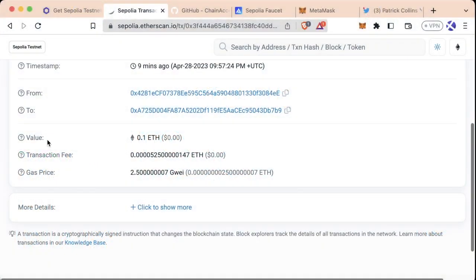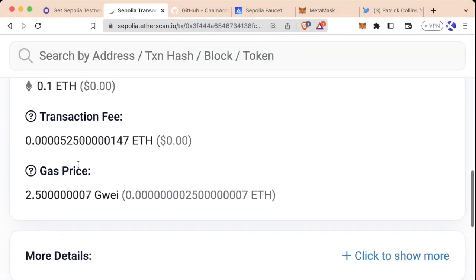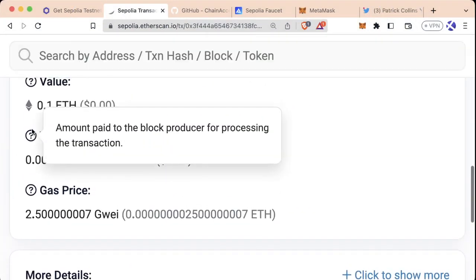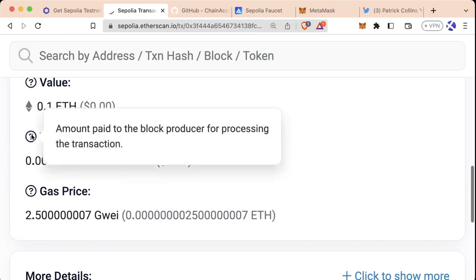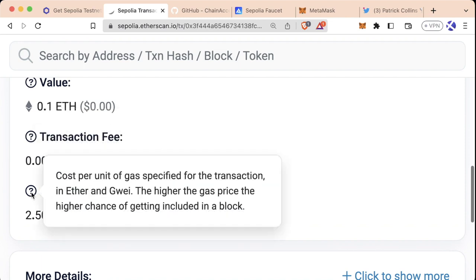Now, what's underneath this value thing, this transaction fee and this gas price thing? What are these? If we zoom in a lot more to these pieces here, and we roll over transaction fee, we can see it says it's the amount paid to the block producer for processing the transaction. And then gas price is going to be the cost per unit of gas specified for the transaction in Ether or Gwei. The higher the gas price, the higher the chance of getting included in a block.